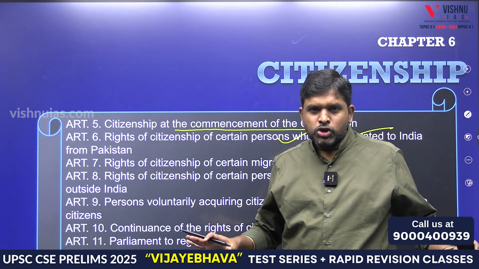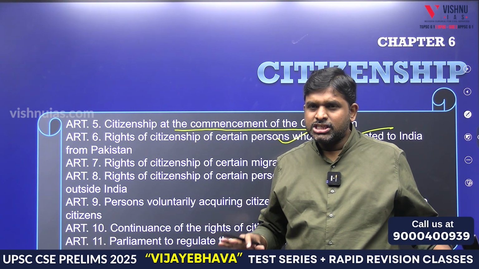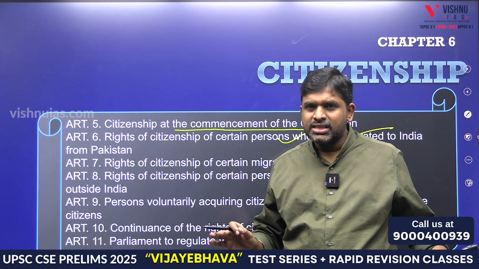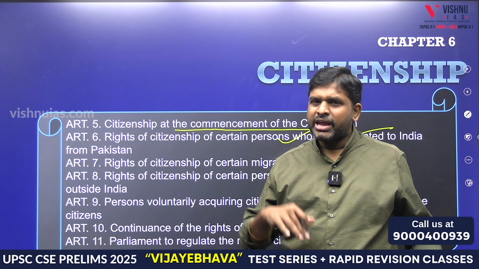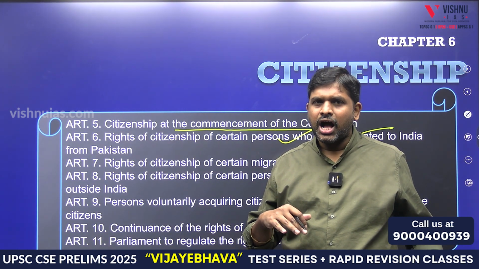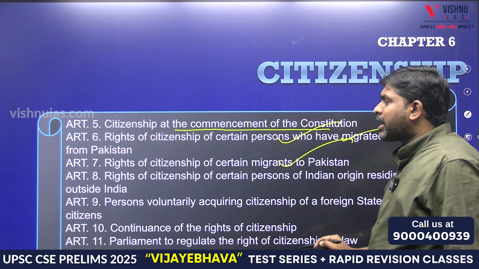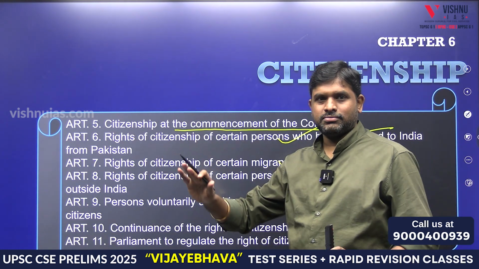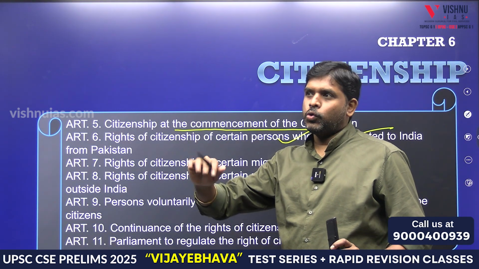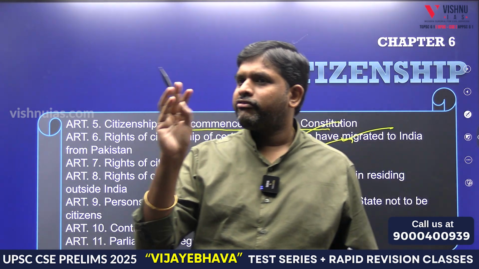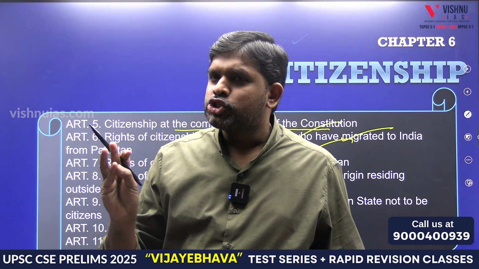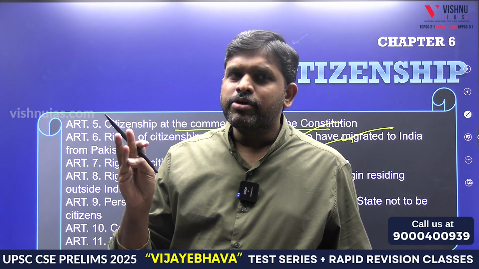Article 6: rights of citizenship of certain persons who have migrated to India from Pakistan. At the time of commencement of the Constitution, whether I have citizenship or not, the article mentioned for them is Article 5. For those who migrated from Pakistan and asked for citizenship, which article? 6. Certain migrants to Pakistan: who went to Pakistan? Who migrated to Pakistan? Article 5 at the time of commencement of the Constitution. Article 6 for those who came from Pakistan.